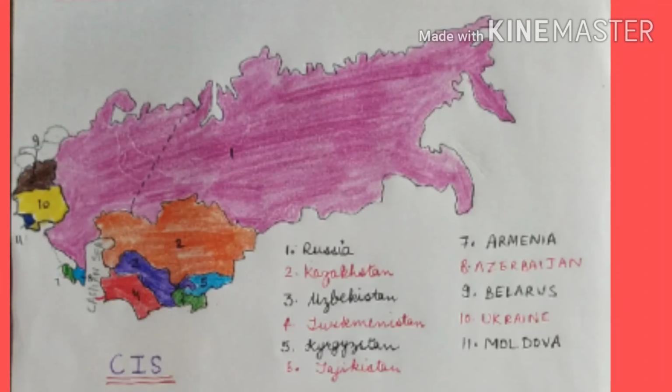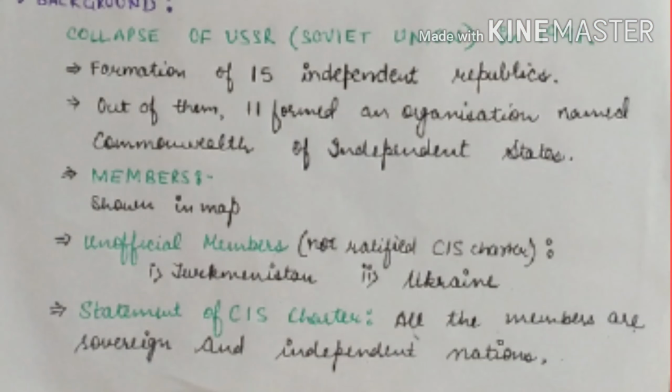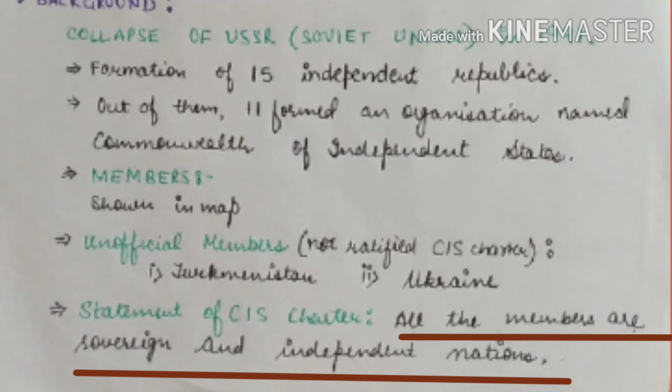Out of these 11, 2 are recognized as unofficial members because they have not ratified the charter of this organization. The countries are Turkmenistan and Ukraine. As per the statement of the charter of this organization, all the members are sovereign and independent nations.